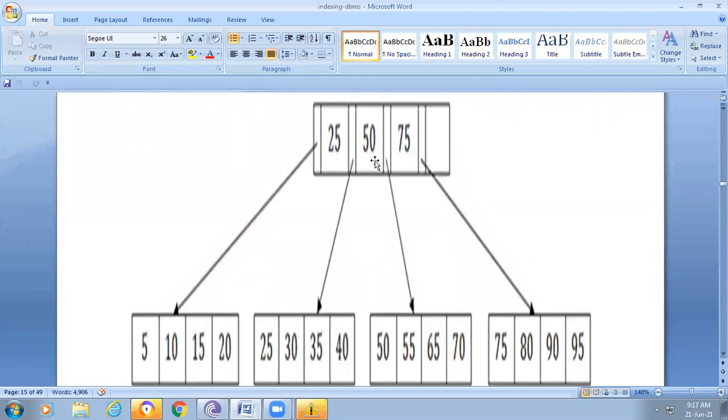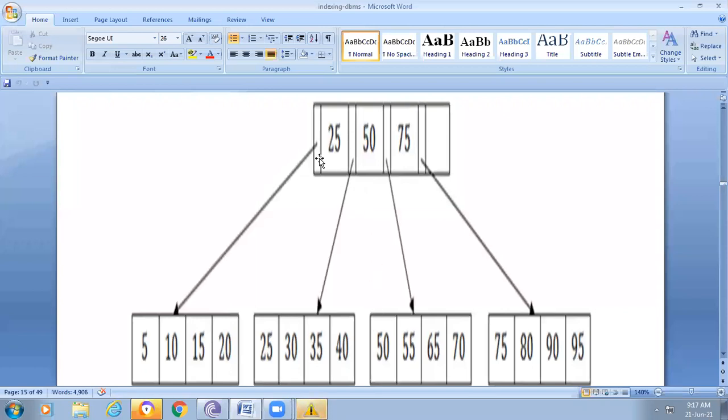At the same time, values less than 50 are also maintained at the left side. So simply, the left pointer always points to values less than the current node value, and values greater than it are maintained at the right side pointer.